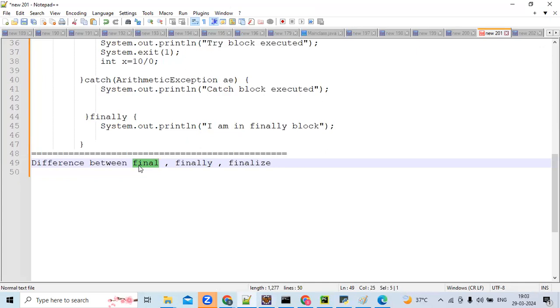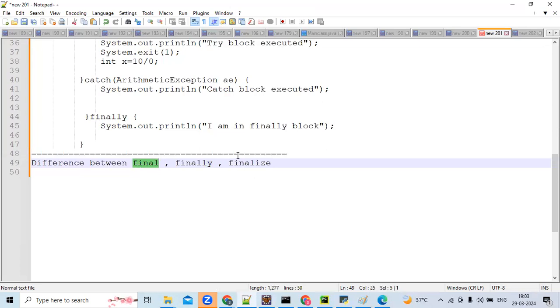And a final method cannot be overridden. If you don't want your method to be overridden by any other class, then we can use the final method. Whereas a final class cannot be inherited. That's it. And finally is a block.